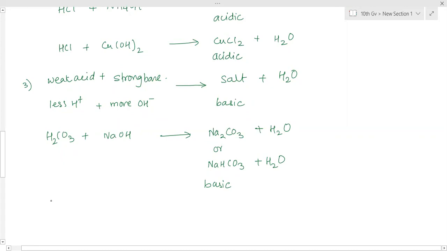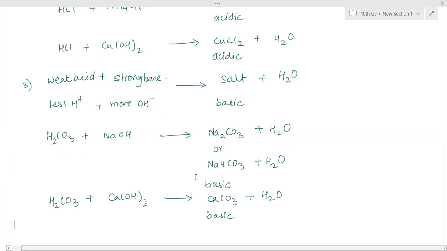Even with calcium carbonate. Carbonic acid combines with calcium hydroxide. This is moderately acidic, moderately basic. So it will form calcium carbonate plus water, which is basic in nature. That is why you have seen calcium carbonate generally used in toothpaste, which is basic. Baking soda you have seen, NaHCO3. It is used to neutralize excess acid produced in the stomach. That is also basic in nature. So this is the reason why they are basic.